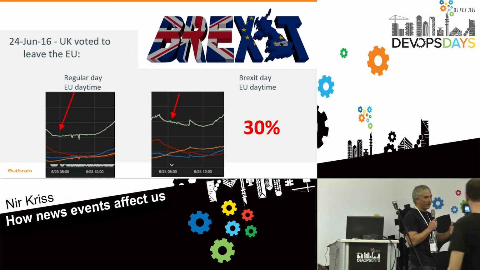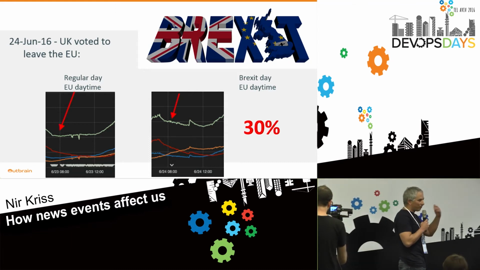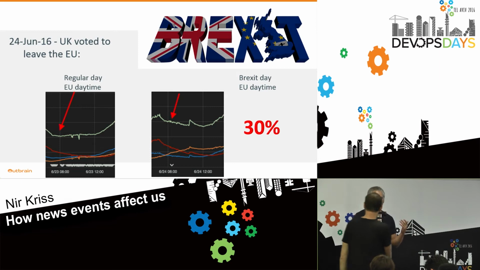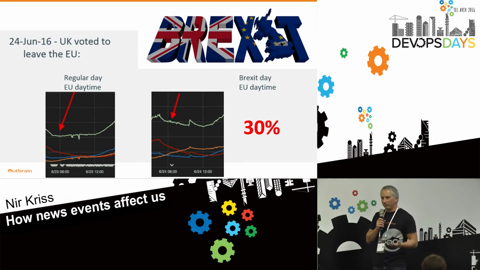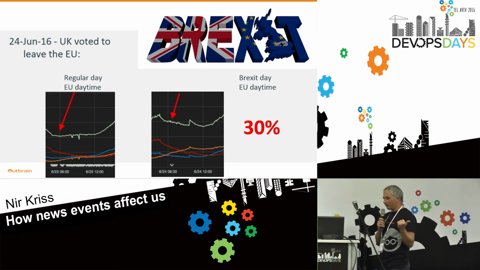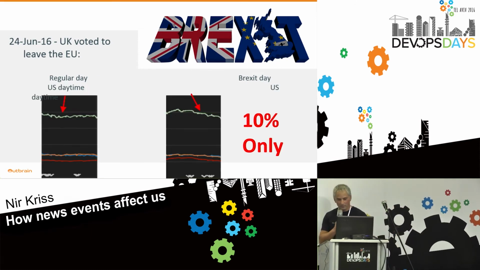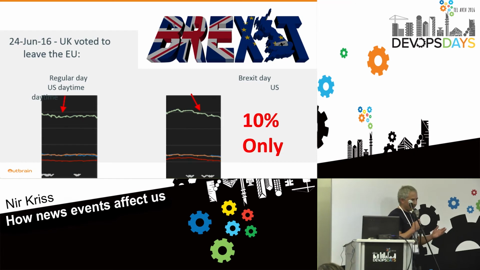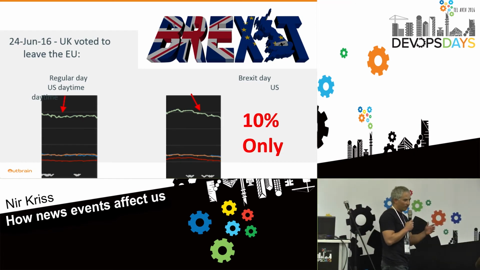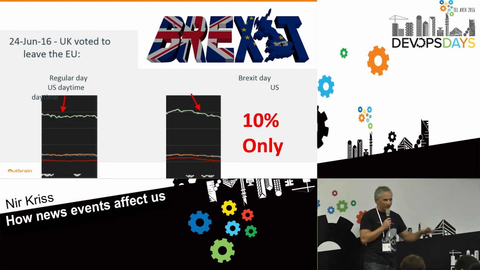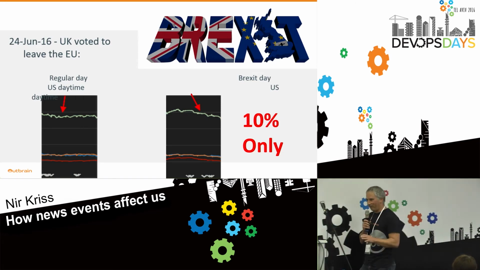Brexit. There are also planned events. In a planned event, you can plan and add capacity in advance. But the challenge is guessing what will be the traffic spike. Brexit, for example, caused a 30% rise in Europe, but only 10% or less in the United States. In general, the Americans, they care only about what's happening in America. This is something that I've learned.